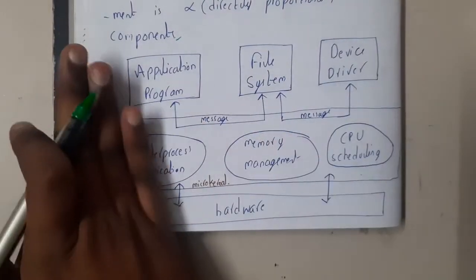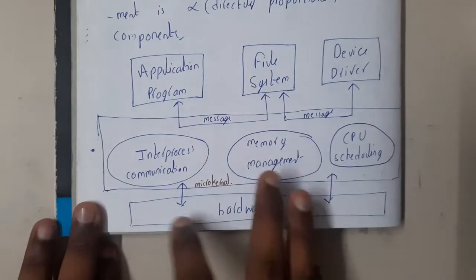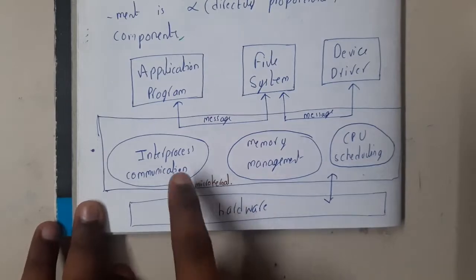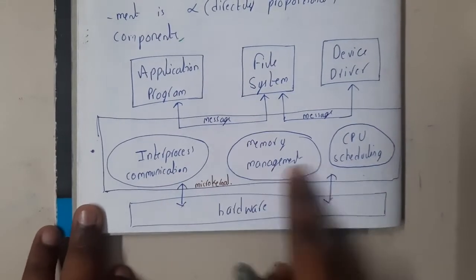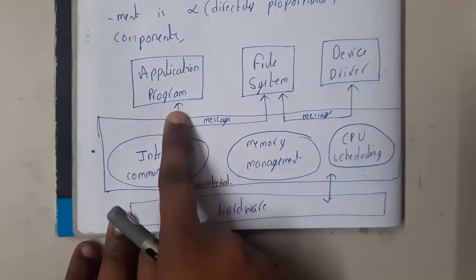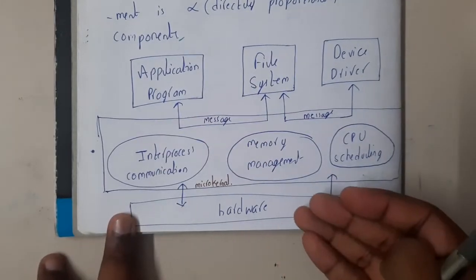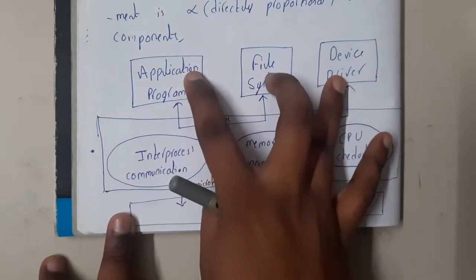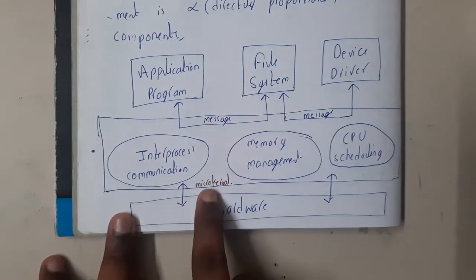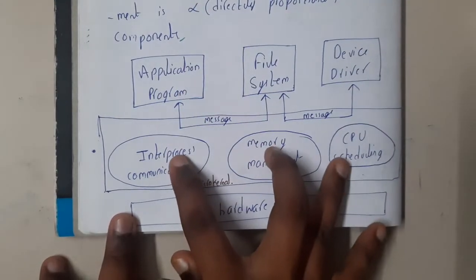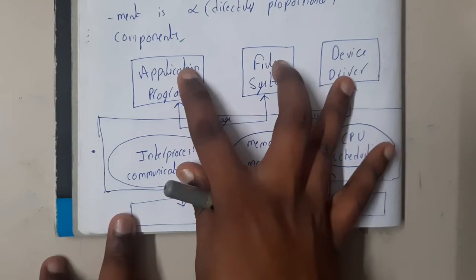If you take a small example, assume your system has 6 different components in the kernel: inter-process communication, memory management, CPU scheduling, device drivers, file system and application program. After some analysis, you decide that 3 are the most important and 3 are less important. In a microkernel, you push 3 outside of the kernel. So these 3 will be inside the microkernel and these 3 will be outside.